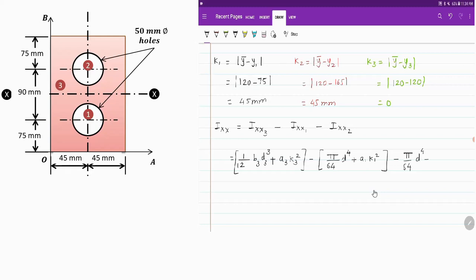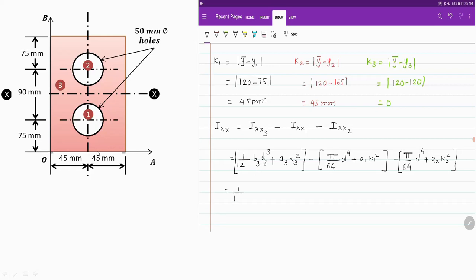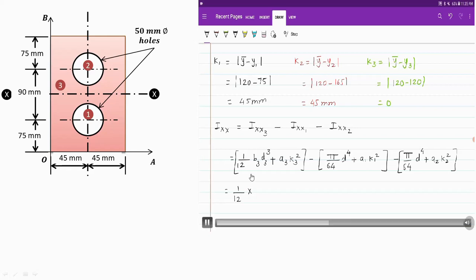From the rectangular section, we have cut out the circular holes or circular section. Now substitute the value of width and depth. Width is 90 for rectangle and depth is 240. Area A3 already we have calculated, so that also you can substitute, but K3 is 0, so this total term will be 0. Now diameter is 50, so pi by 64, 50 raised to 4.